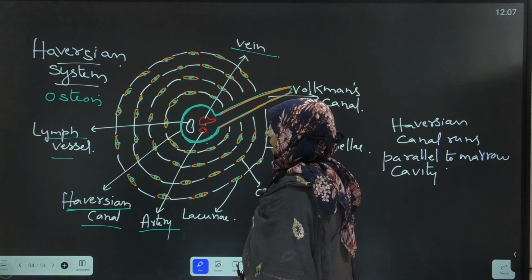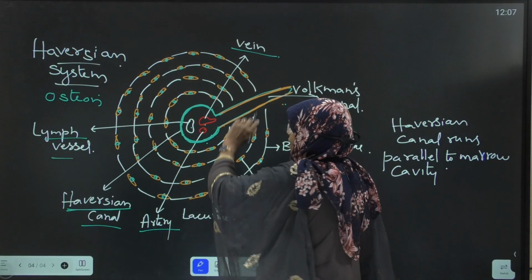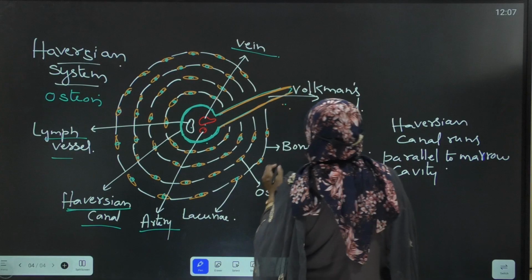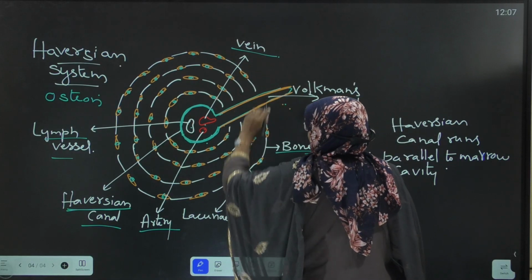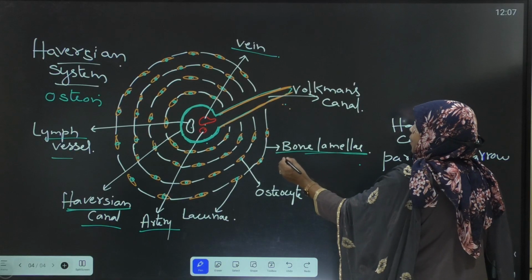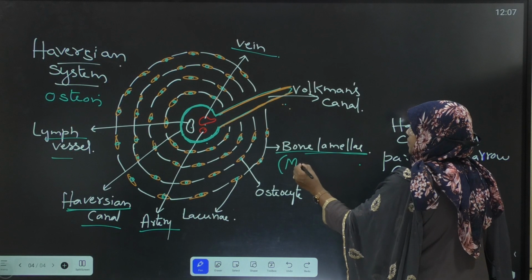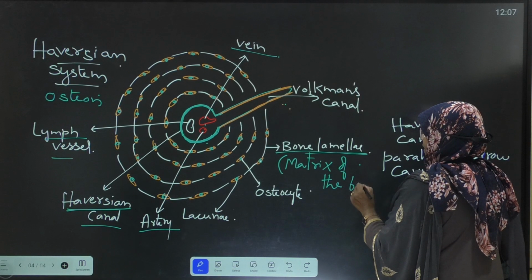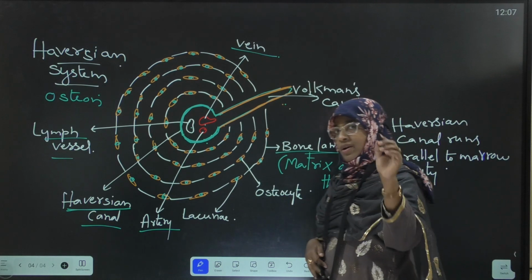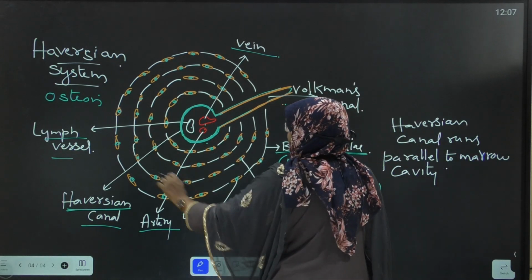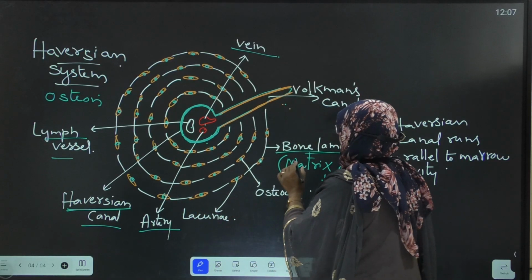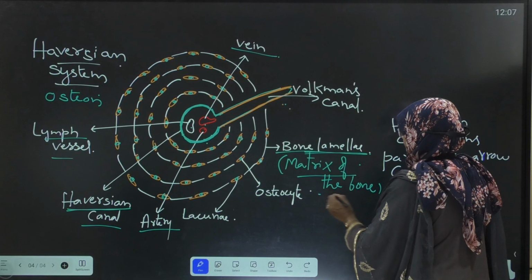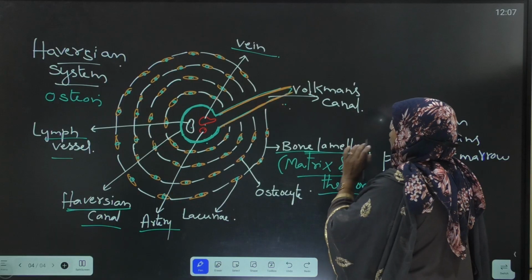Next, around the Haversian canal, concentric rings of bone lamellae are present. Bone lamellae are nothing but the matrix of the bone. The matrix of the bone is called bone lamellae.